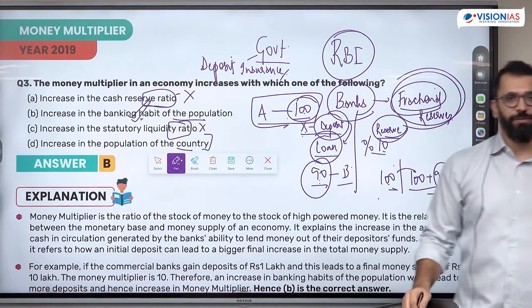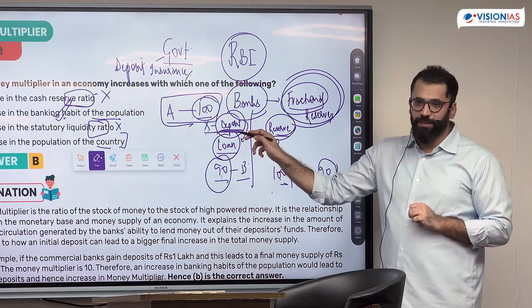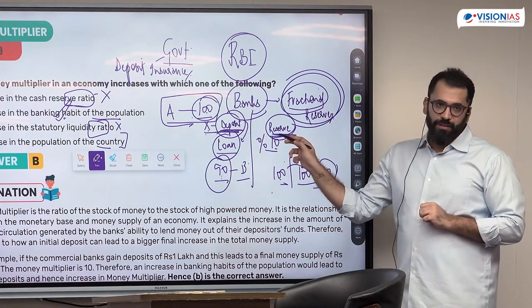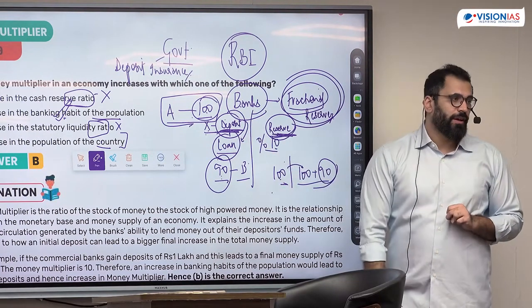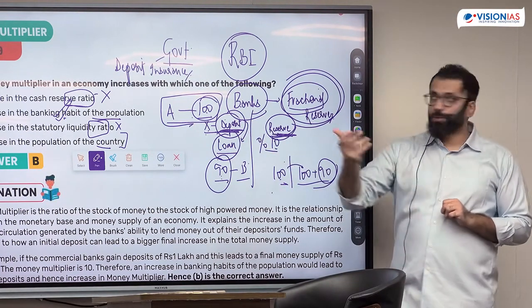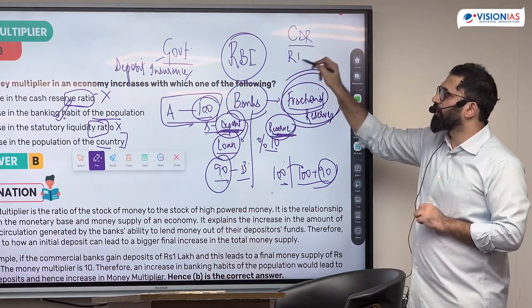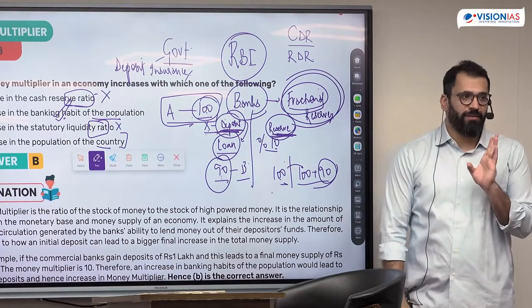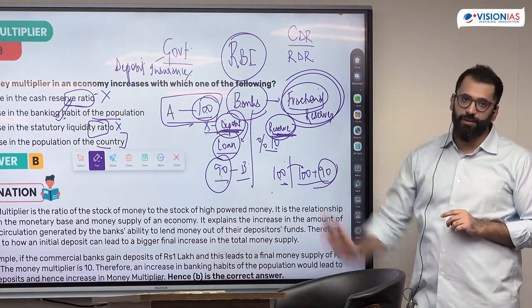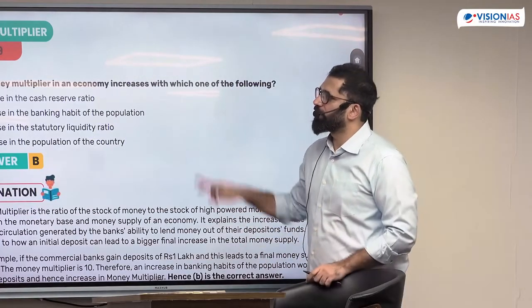The more deposits. If you see, there are two factors on which money multiplication depends. One is how much deposits come, and second, what is the reserve. These two are factors which decide how much money multiplication happens. This is what the NCERT explains. One is currency deposit ratio and the other is reserve deposit ratio. Just reading the basics from class 12th NCERT, this process is not at all difficult. Answer is B, increase in banking habit of the population.